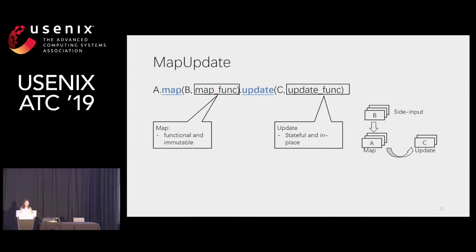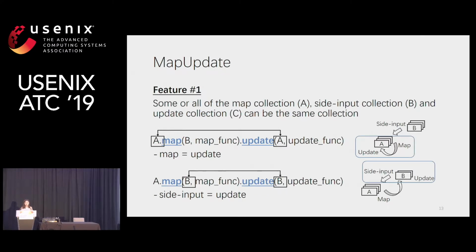The map function and update function here are user-defined functions. Map functions are functional and immutable, just as in the MapReduce paradigm. And the update function is stateful and allows in-place modification to datasets. MapUpdate provides the following features for expressiveness and for the ability to infer data immutability. First, some or all of the map collection, side input collection, and update collection can be the same. This feature makes in-place modification possible.